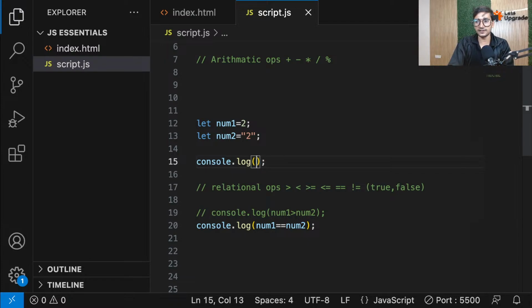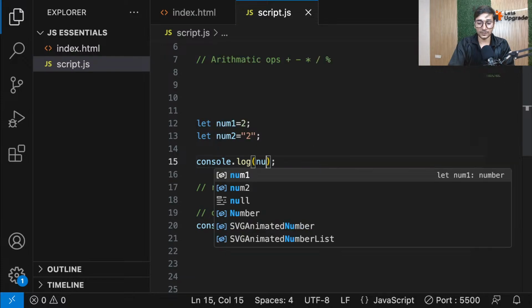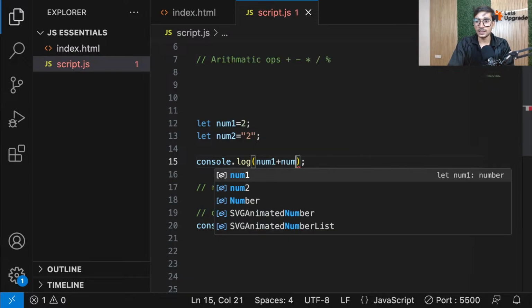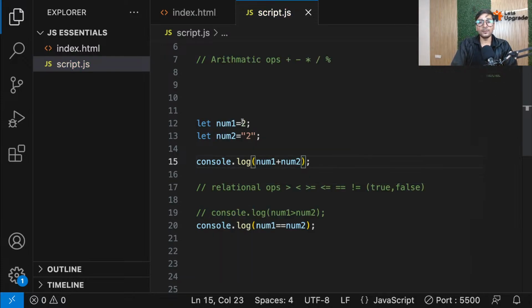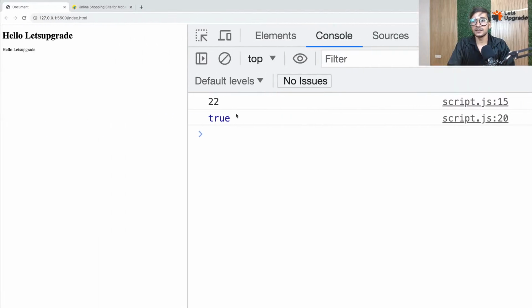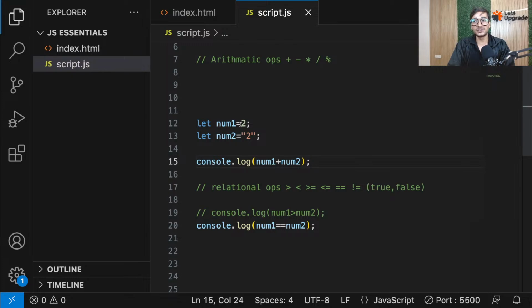See, guys, in this case, if I just go ahead and do num1 plus num2. Now you can see I'm performing the addition of 2 plus a string 2. Now see what will happen, guys. If I do this, it gives me 22. It's not actually 22. It's 2 and then 2. But according to addition, it should have been 4, but it's not happening.